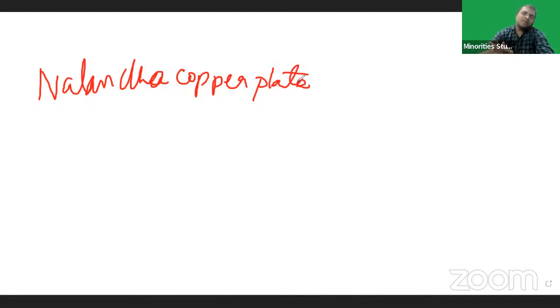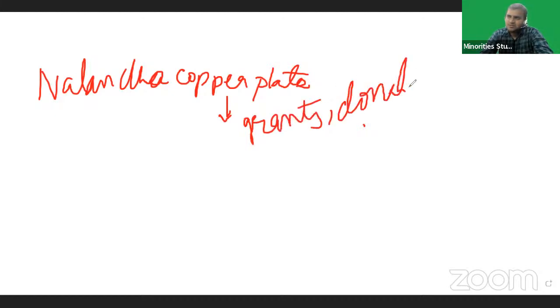According to the Nalanda copper plate inscription, he donated Nalanda village to Brahmins. This Nalanda village was given to Brahmins because they performed Ashwamedha Yaga. And remember, copper plate means it deals with grants related information, donation related information.